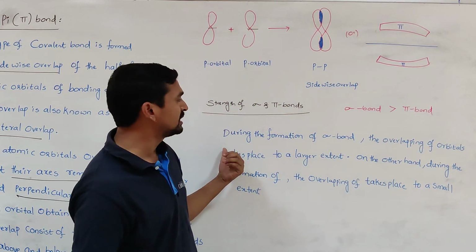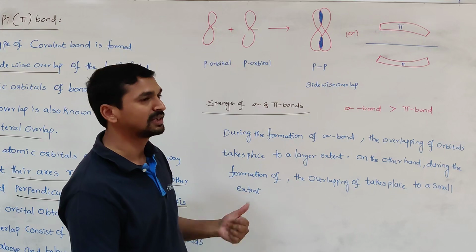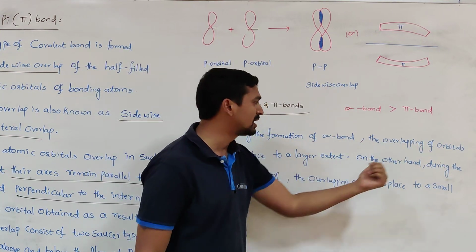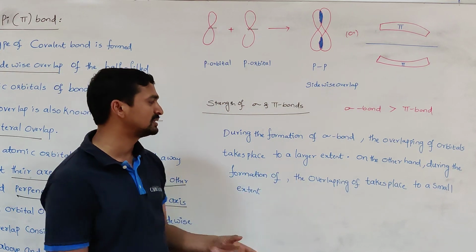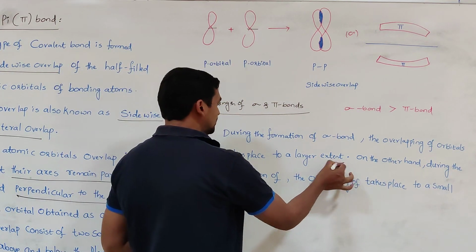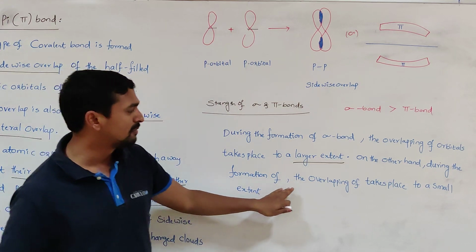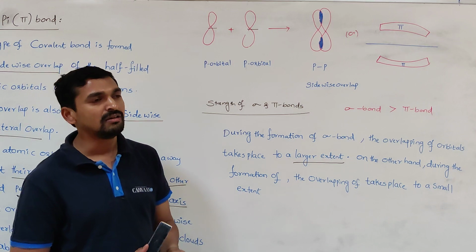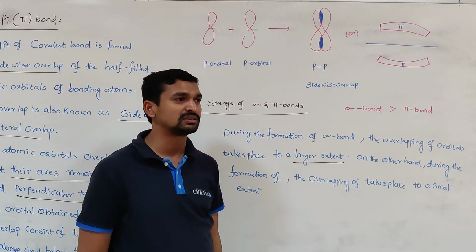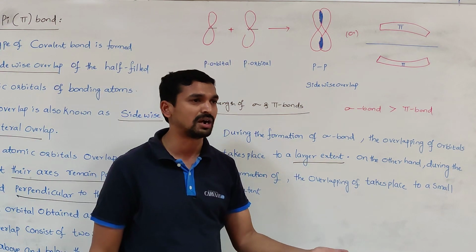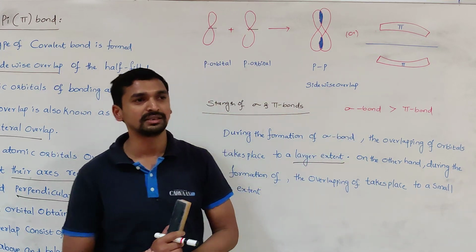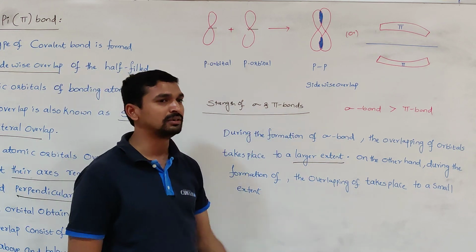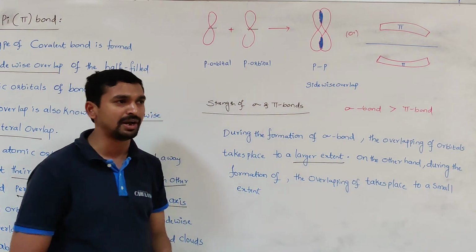If they ask why a sigma bond is stronger than a pi bond, you write simply: during the formation of a sigma bond, the overlapping of orbitals takes place to a larger extent, whereas during the formation of a pi bond, the overlapping takes place to a smaller extent. According to valence bond theory, wherever the greater extent of overlapping takes place, that is the strongest bond. That's why sigma bond is stronger than the pi bond. So this is about the strength of the sigma and pi bond. Simply we need to remember.